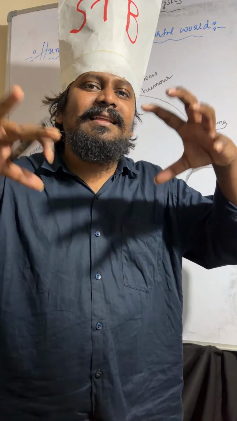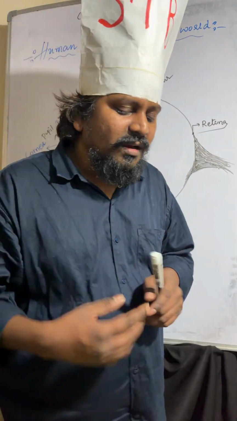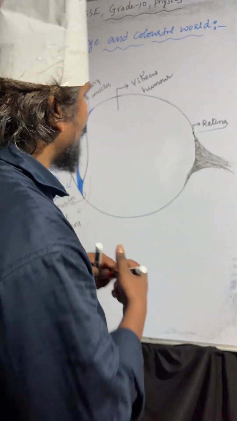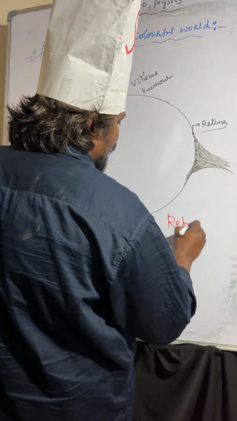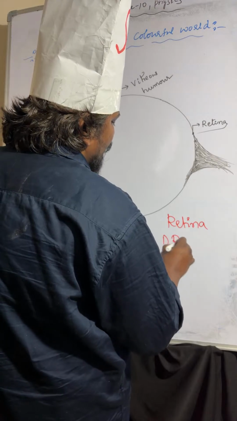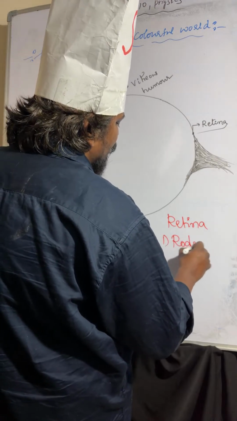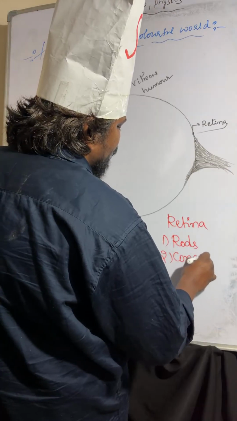At the retina there are two light sensitive cells, those are rods and cones. Rods and cones are light sensitive cells.